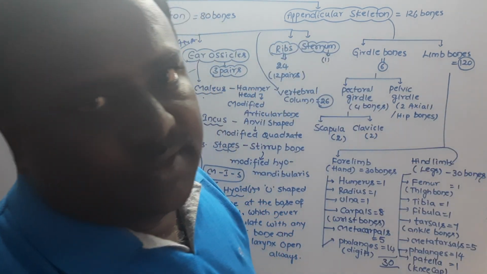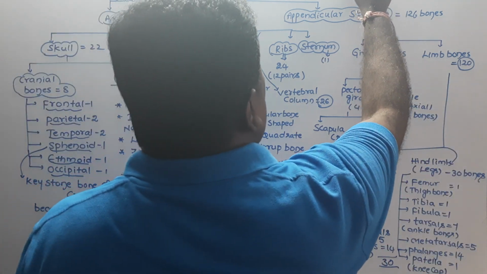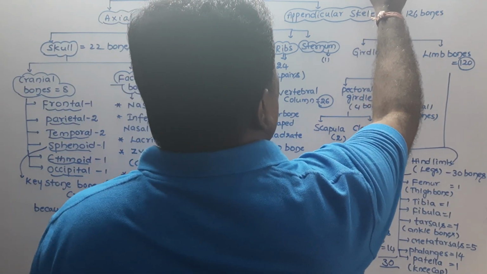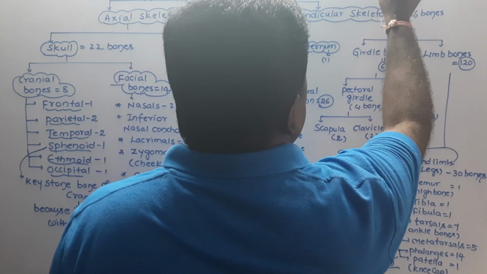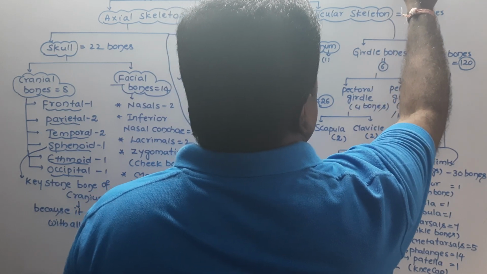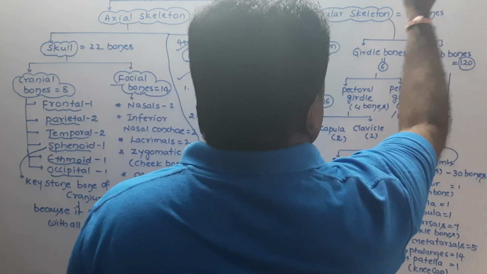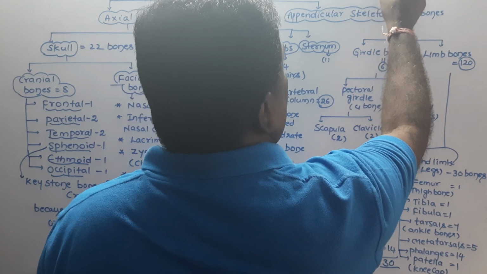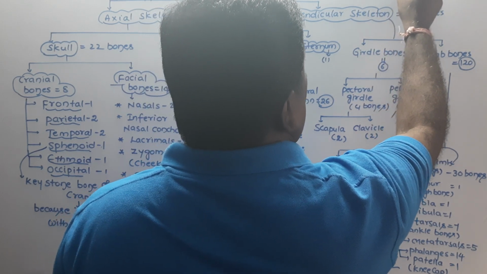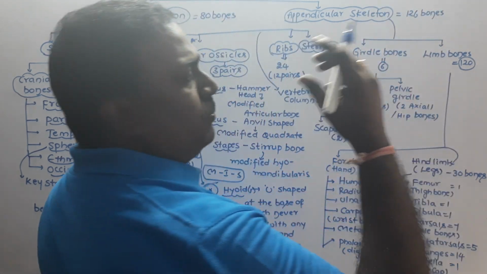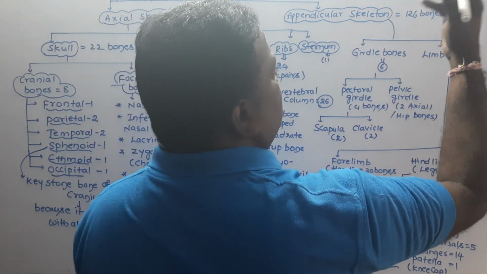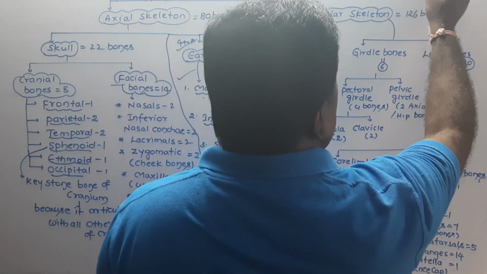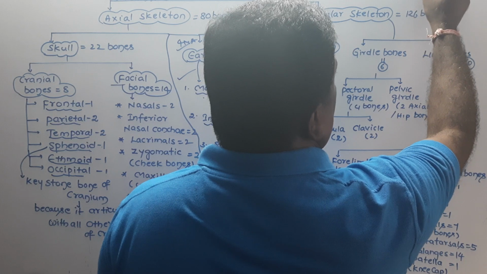Don't forget this. The patella is the kneecap, which is a modified tendon. You know very well that the bones which are modified tendons are nothing but sesamoid bones.